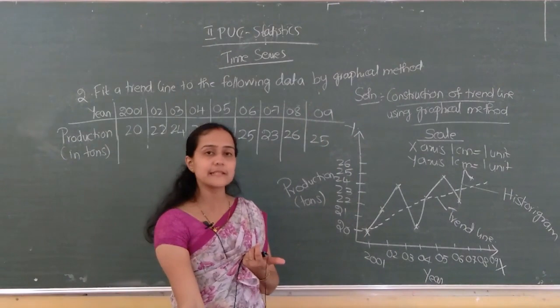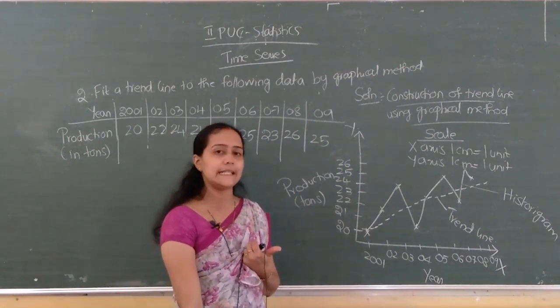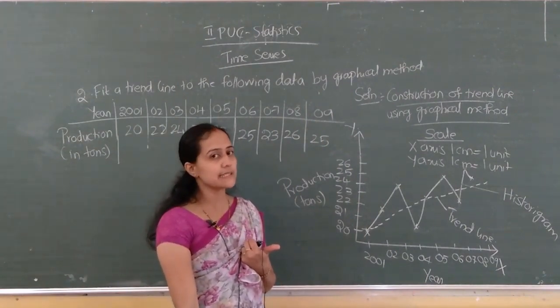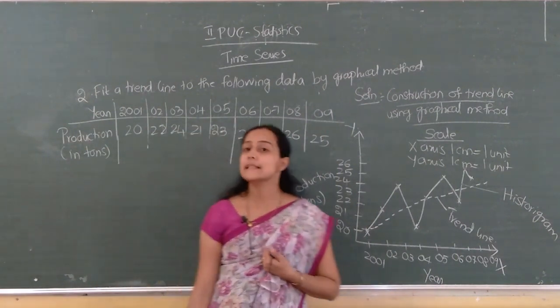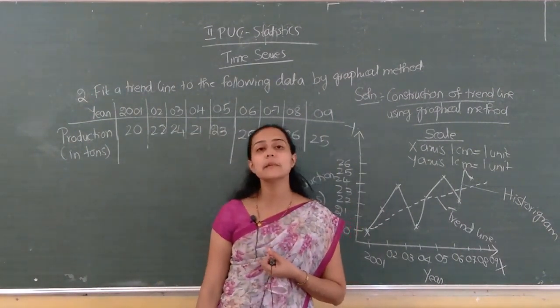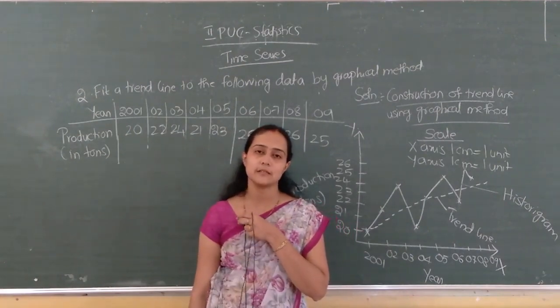So this is the simplest method of measuring trend. Hope this much is clear to you. In the next class, we will go to the second method, the semi-averages method. Okay, thank you.